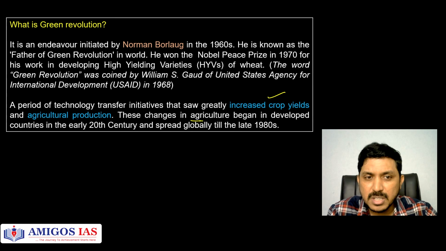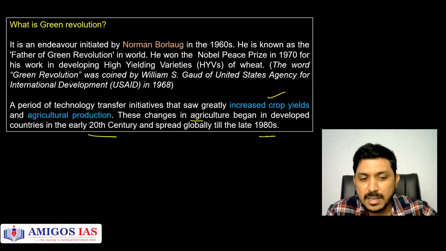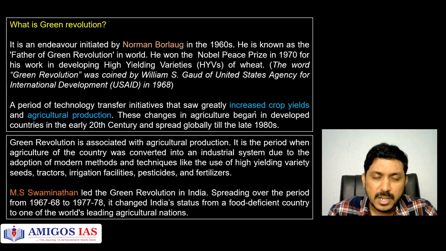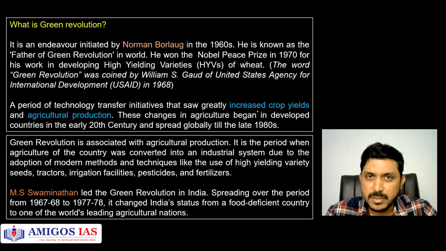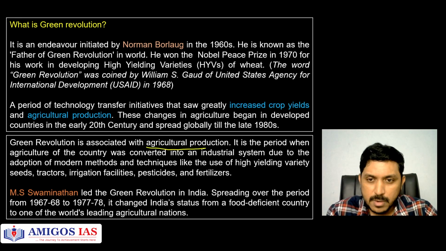These changes in agriculture began in developed countries in the early 20th century and they spread globally till the 1980s, is the backdrop here. What about India? Of course, in India also it has been introduced in the 1960s and 70s. Fine, it is associated with agricultural production, already we have understood.